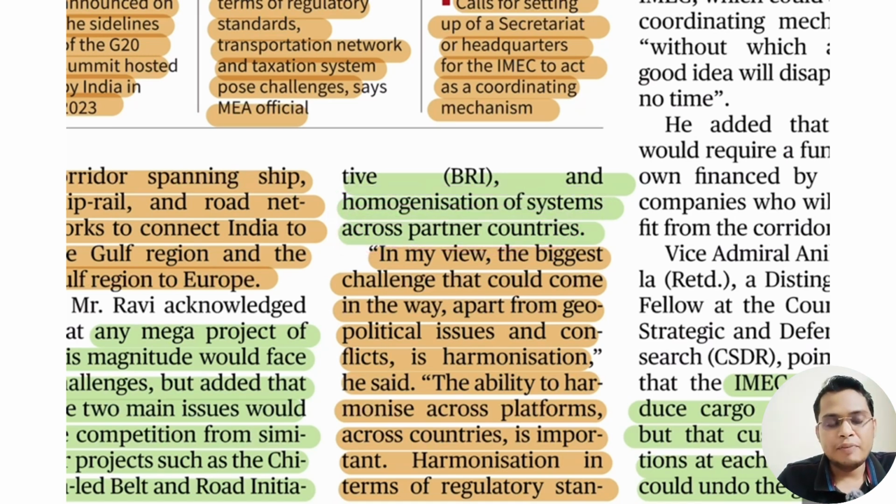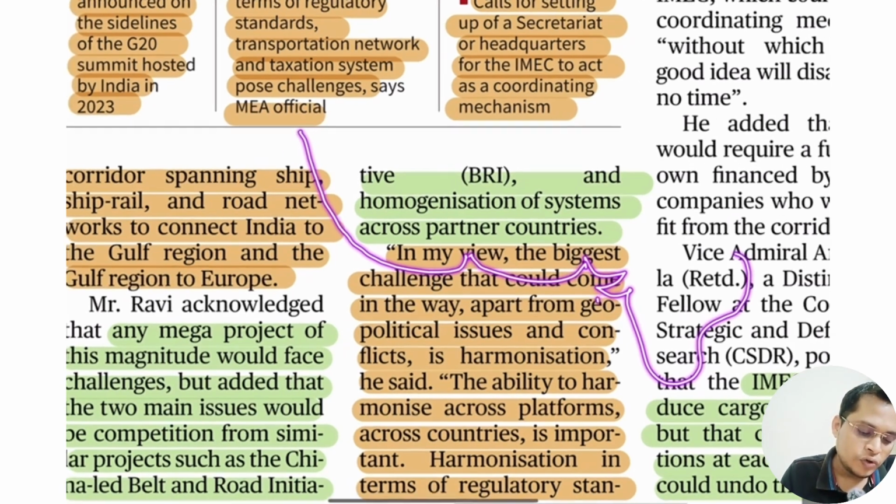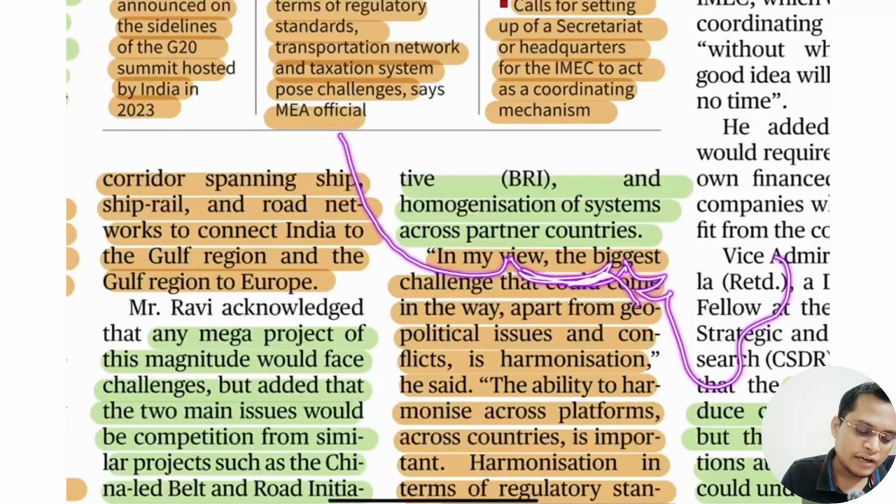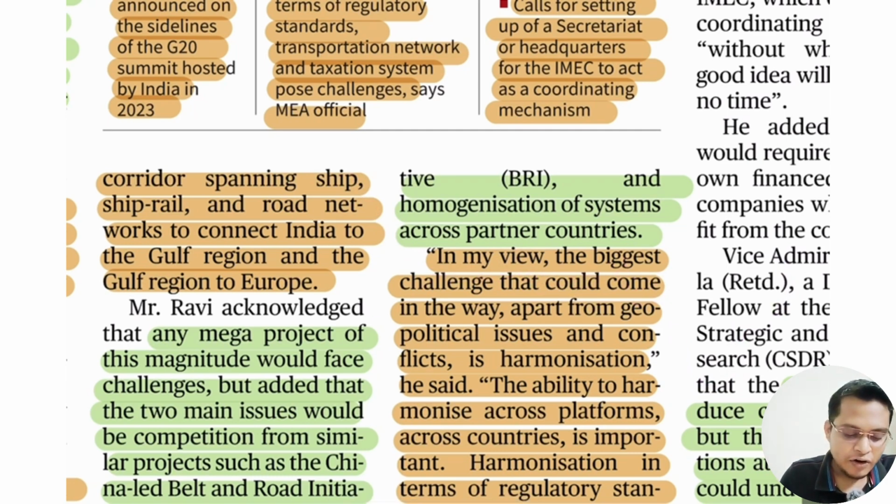let's say we have to make sure that a truck can travel from India to the Gulf and then Europe. In that case, our traffic system, vehicle system, and pollution level are quite different from the Middle East, and again quite different from Europe. So we have to harmonize the system so that there is no problem while traveling from one country to another.